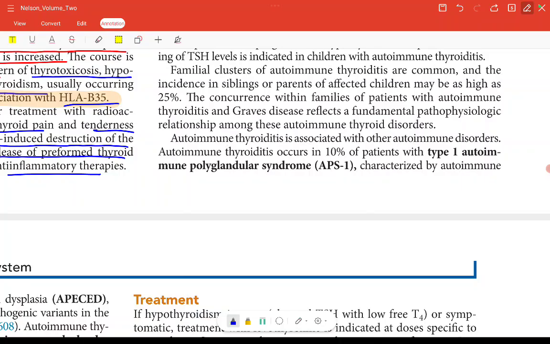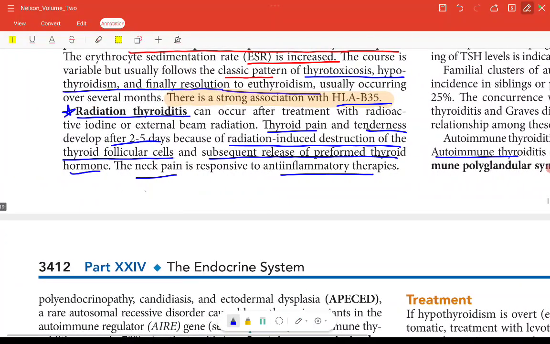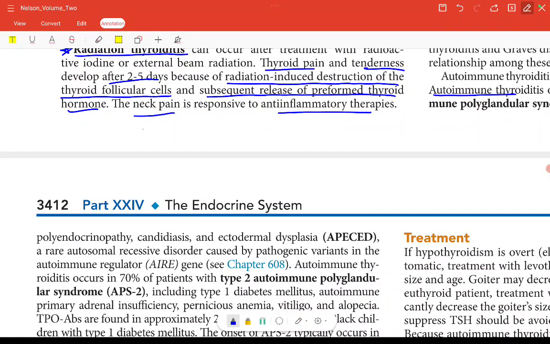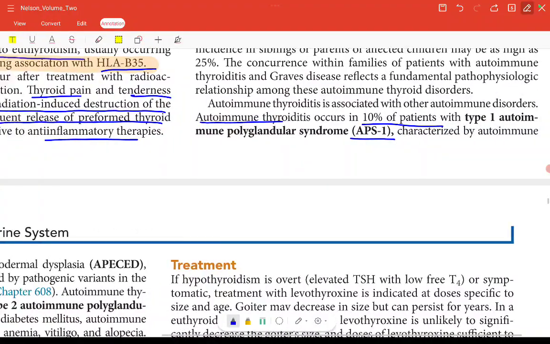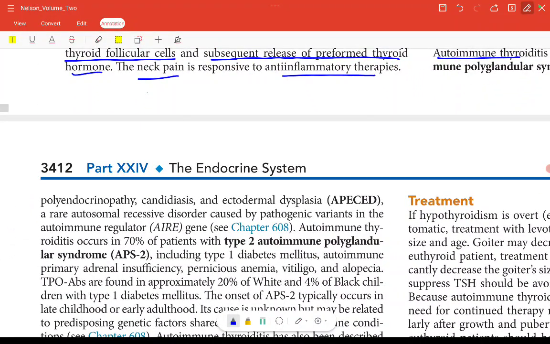Autoimmune thyroiditis occurs in 10% of the patients with APS1, which is characterized by, this is the short form, right, APECED. That is autoimmune polyendocrinopathy, this was for APE. And from C there is candidiasis and ectodermal dysplasia, APECED. This was happening in APS type 1. It is a rare autosomal recessive disorder caused by the pathologic variant in the AIRE gene.